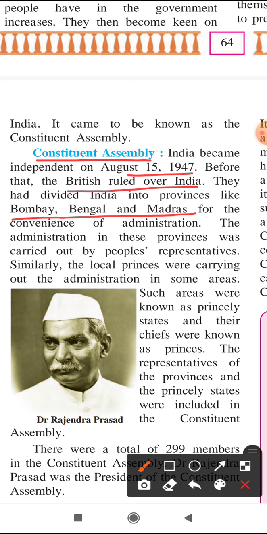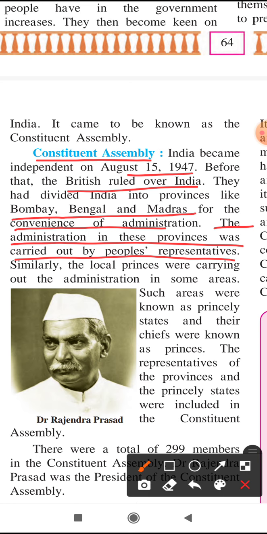For the convenience of administration only, so that administration should run smoothly, because the area of India was at that time also very vast and expanded. That's why it was divided. The administration in most of these provinces was carried out by the people's representatives.